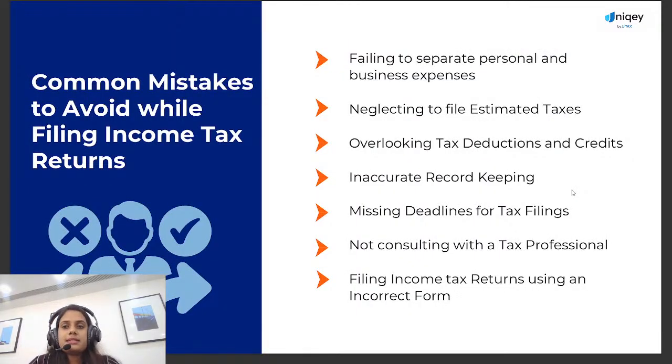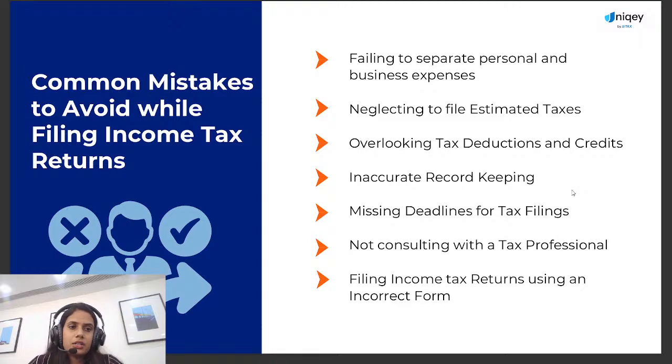So what are the common mistakes which people generally make while they file their ITR? Basically, we are not aware of what are personal expenditures and what are business expenditures. So if we claim our personal expenditure in our business, this is a very common mistake people make while filing their ITR. And if we fail to pay our taxes in a timely manner, or if we pay in a wrong section or with the wrong amount, or we deduct taxes with the wrong percentage, that is also a common mistake.